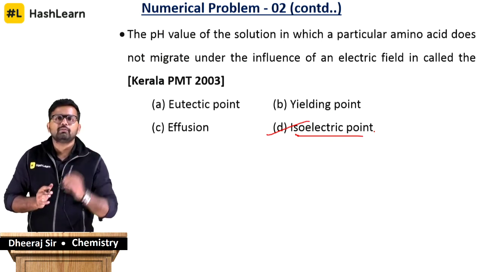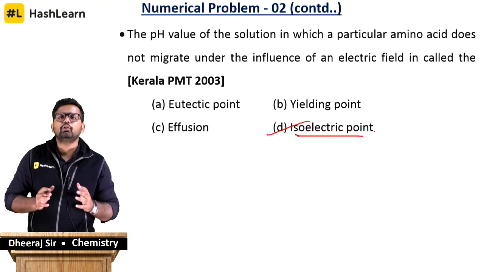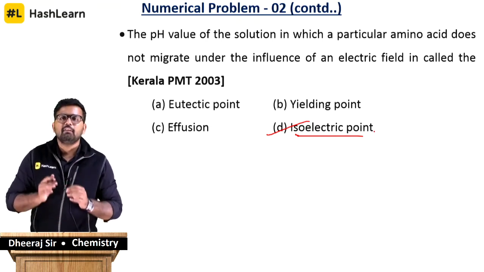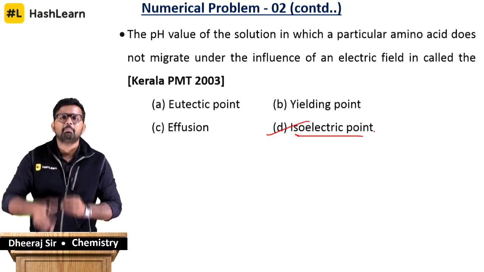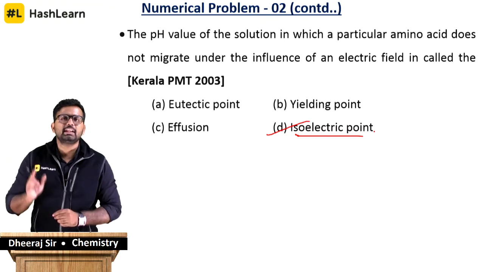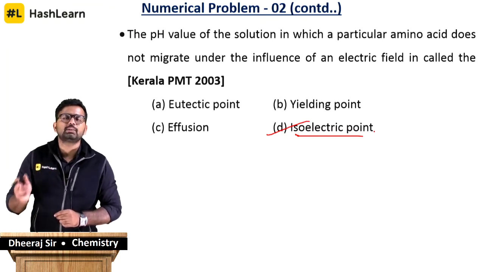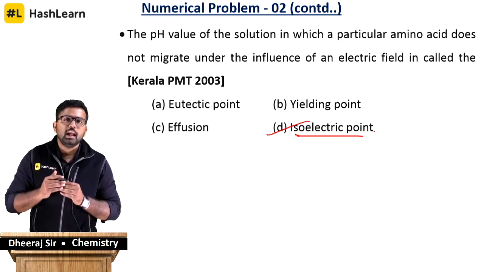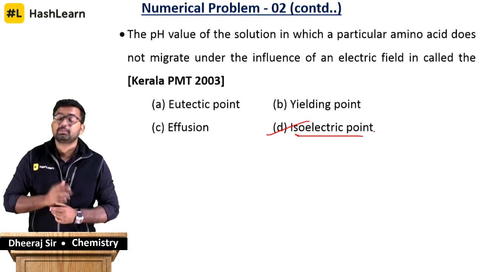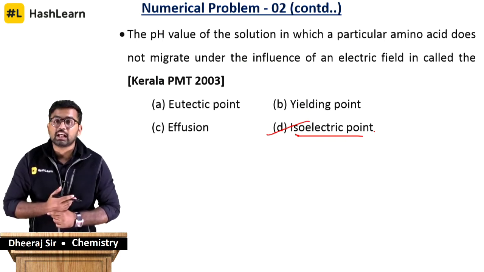Like I said, most of them will be charged. The charge can be due to various factors which I just told you two minutes back. The isoelectric point is the pH at which the amino acids will not move, will not migrate in the electric field. If I increase the pH above the isoelectric point, the species are going to be negatively charged.